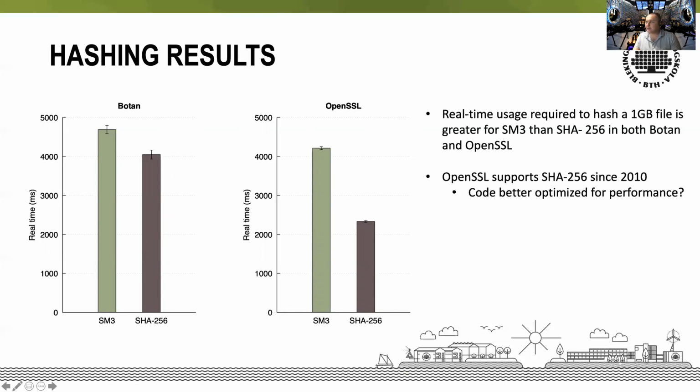And our hypothesis is that SM3 is a rather new addition, or was a rather new addition to OpenSSL when we were doing the study. However, SHA-256 was supported since 2010. So for SHA-256, developers had more time to focus on optimizing the performance of the algorithm. So we believe this could explain the difference that we are seeing.